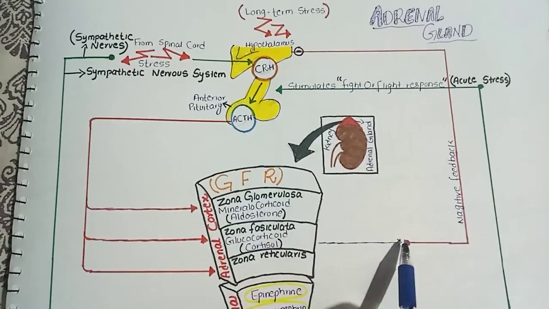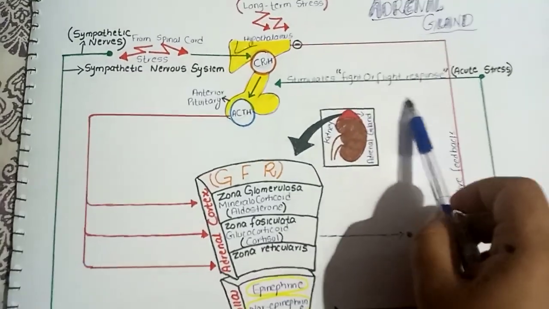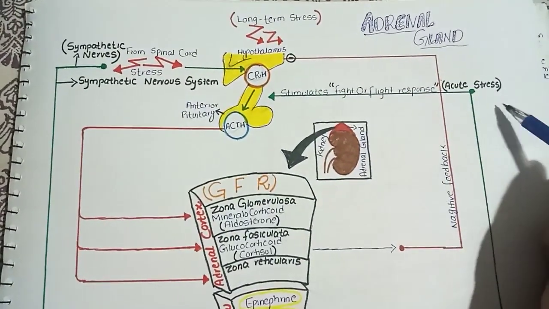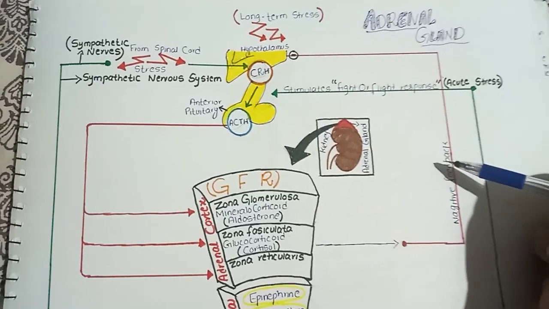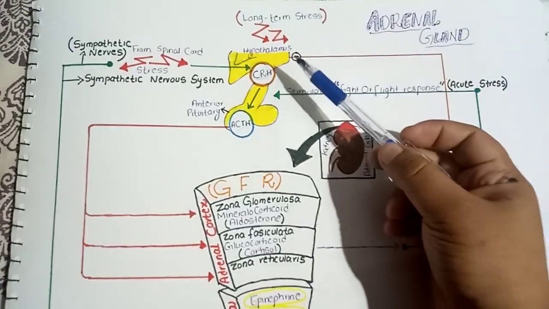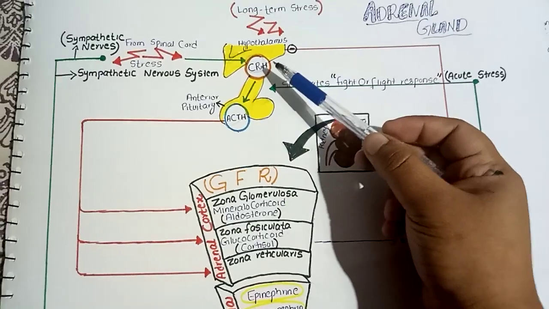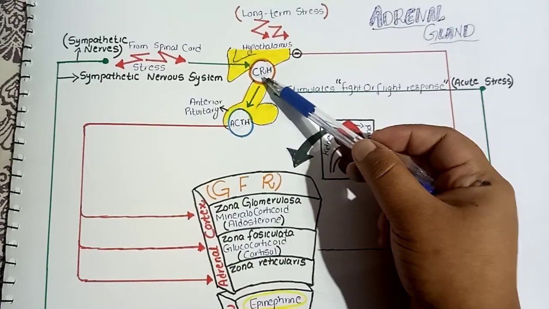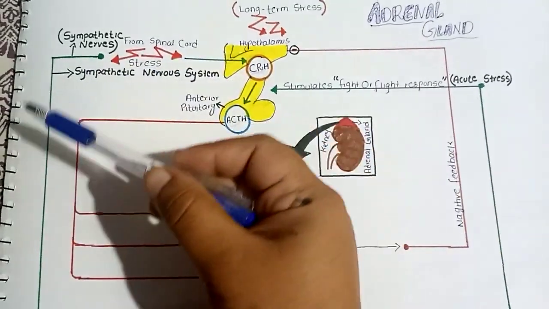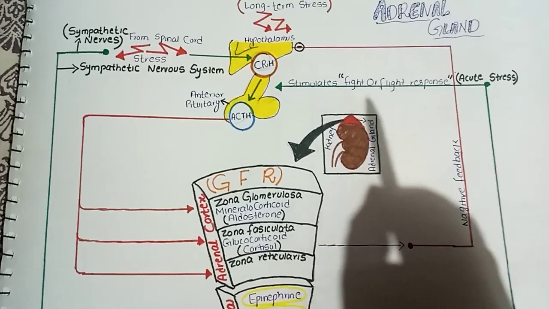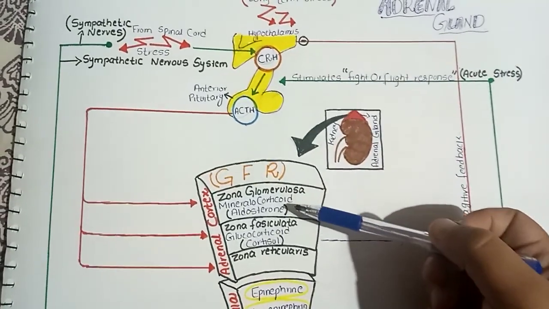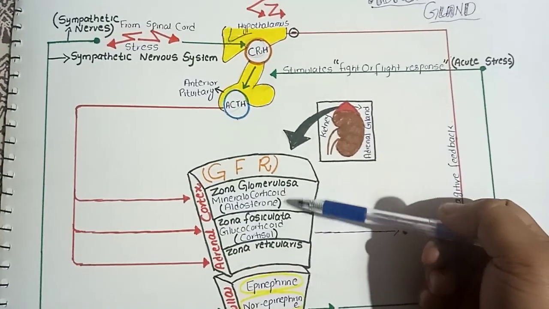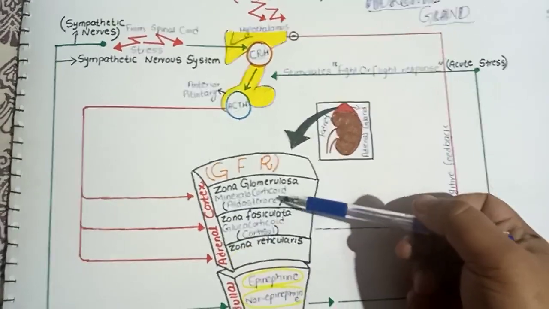It helps to impart the negative feedback effect on the hypothalamus, and the use of this negative feedback is to reduce the secretion of corticotropin releasing factor to stop this whole cascade within our body.